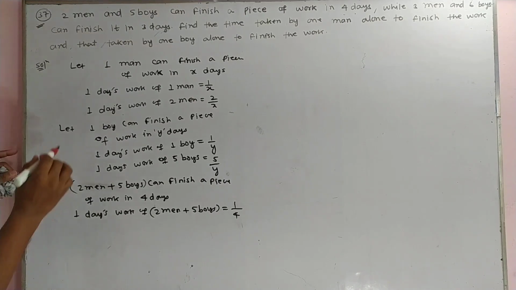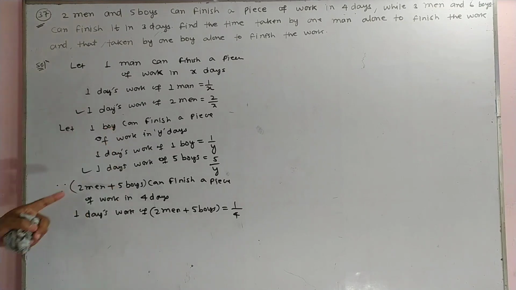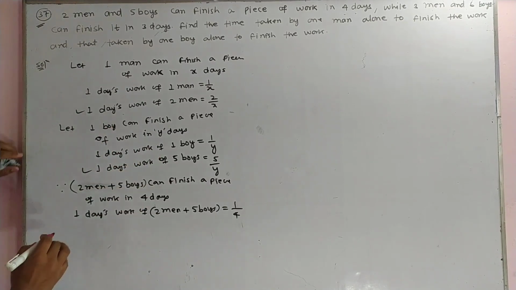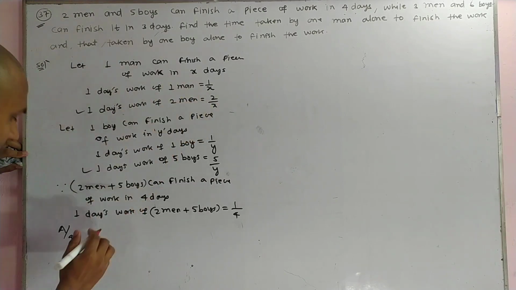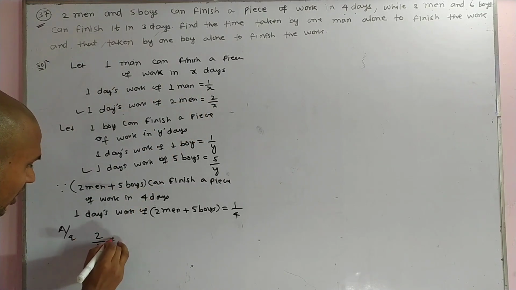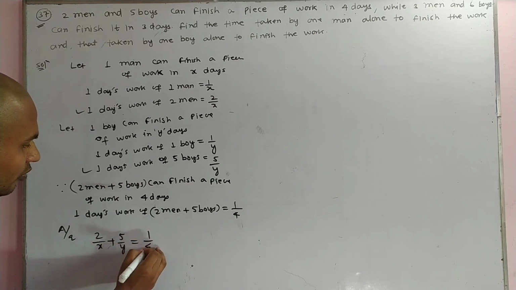And we know that 1 day's work of 2 men is equal to 2 upon X, and 1 day's work of 5 boys is 5 upon Y. According to the question, you can write here that 2 upon X plus 5 upon Y is equal to 1 upon 4.